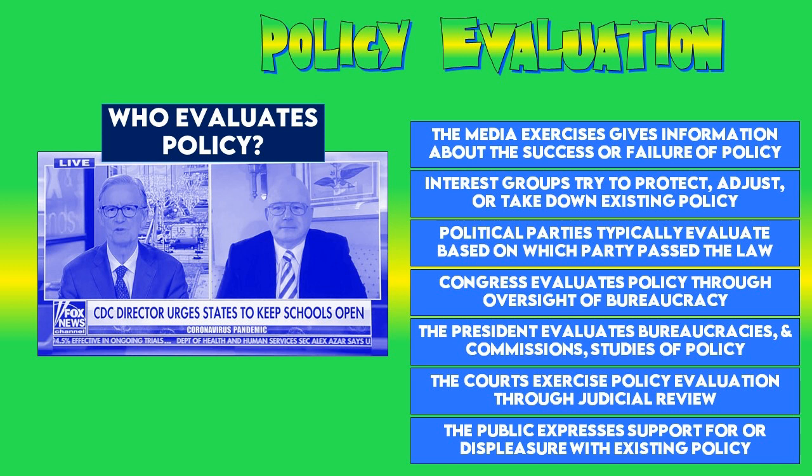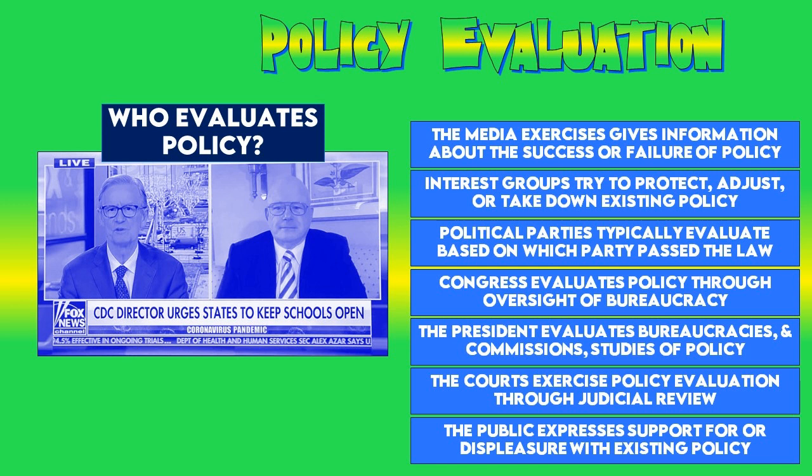Congress will evaluate the policy through their oversight process of the bureaucracy, making sure this policy isn't wasteful, making sure that this policy is working appropriately. The president evaluates the bureaucratic agencies, evaluates the commissions, does the studies of policies and things like that. So the president and their administration is always evaluating policy.